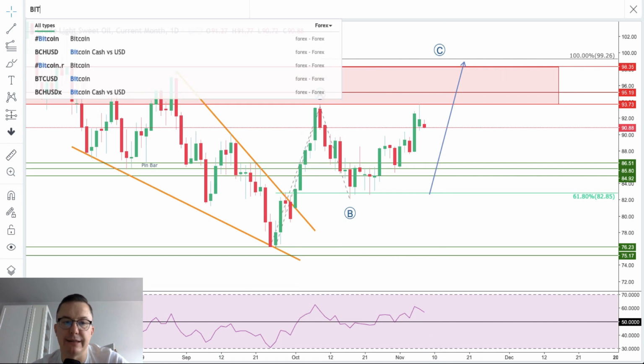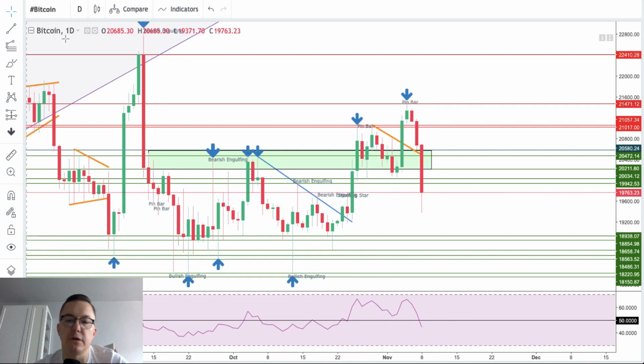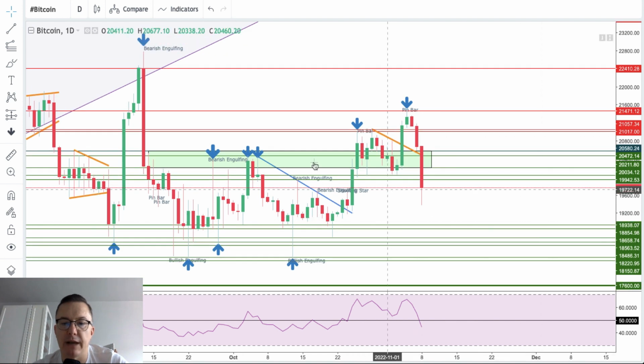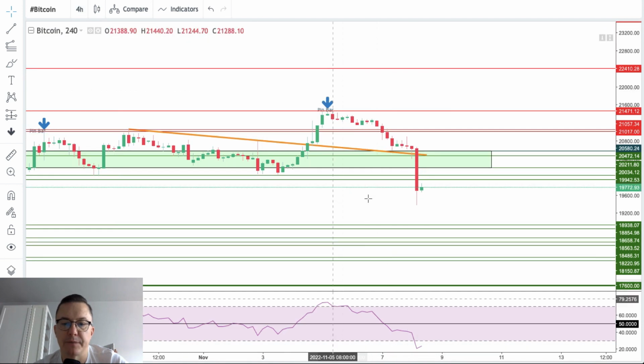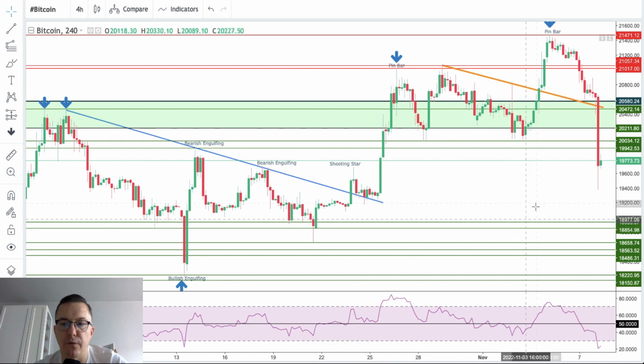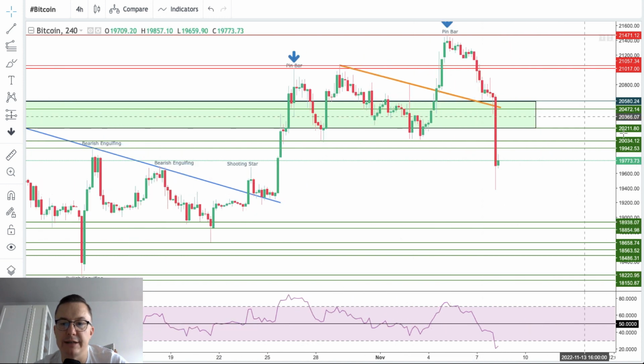And last but not least, Bitcoin. What is going on with the Bitcoin? We got a very big sell-off here, very big sell-off after, of course, the new local high was made at 21,427. Let's find out what is going on the 4-hour chart.